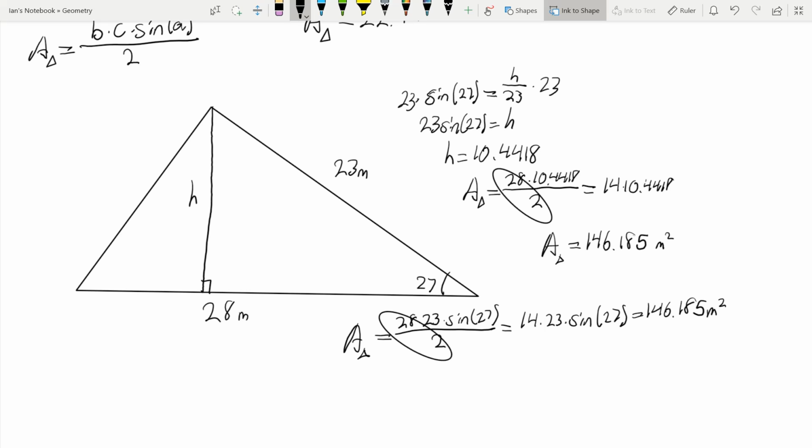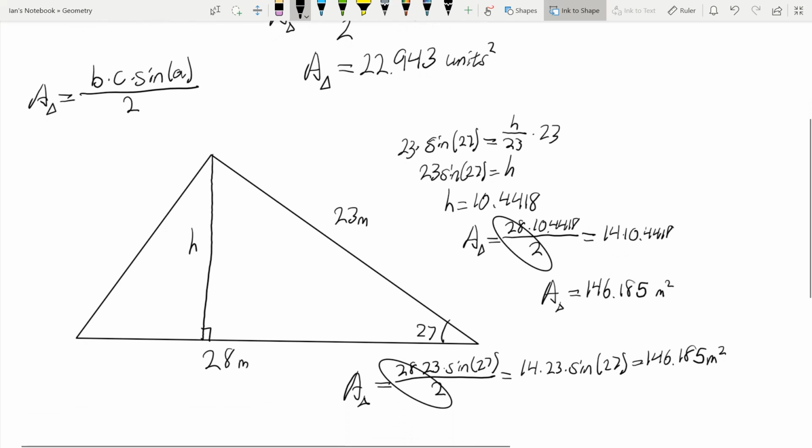Alright guys, this is what we're going to be doing this week. There will be a quick quiz on this. I suggest you get these formulas written down and watch this video once or twice. There will be another video put out tomorrow going over the next lesson. After this, we're going to start getting into area of other shapes using trig. We will break it down into triangles and solve it that way. It's going to be a lot of fun, trust me.